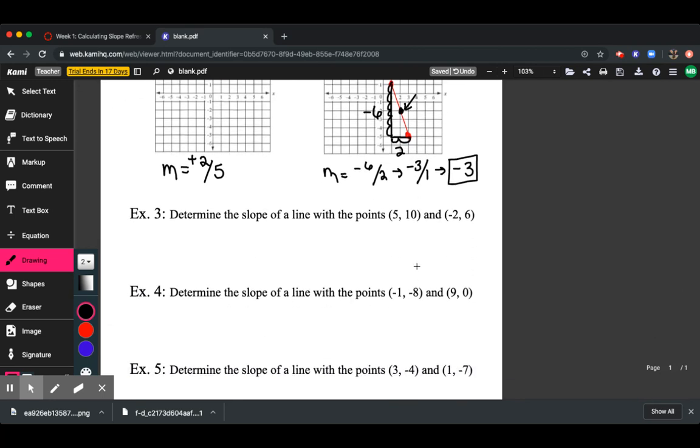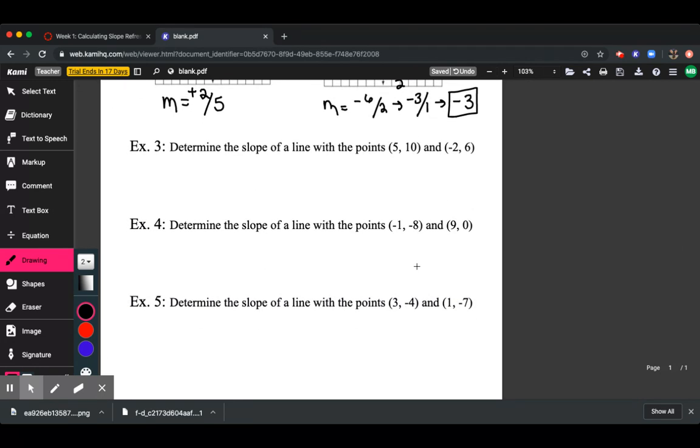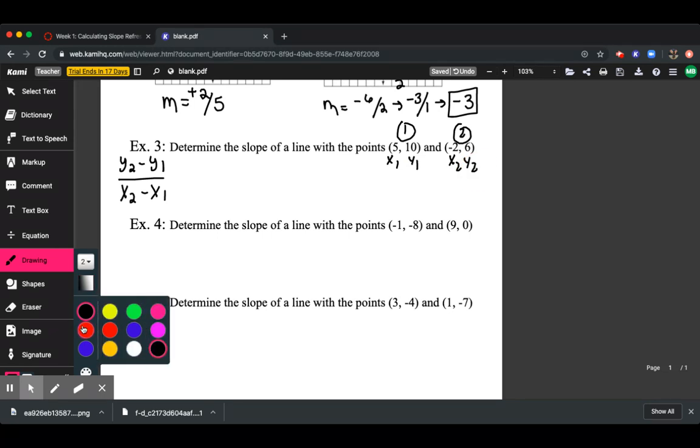When you're given points, it's not that it's harder, it's just that we're going to use a formula. To find the slope of a line when you're given points, we're going to use y2 minus y1 over x2 minus x1. Where these x2s, y2s, y1s come from are your points. This is the first point, so this is going to give us x1 and y1. This is our second point, so this is going to give us x2 and y2. I'm going to underline the y's in red, and then we're going to give the color blue to our x's.